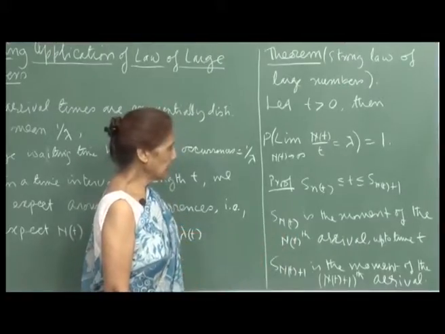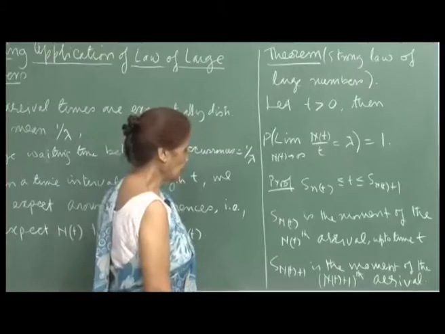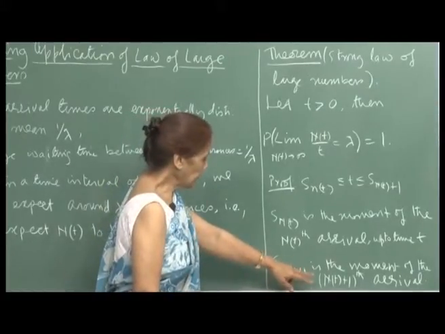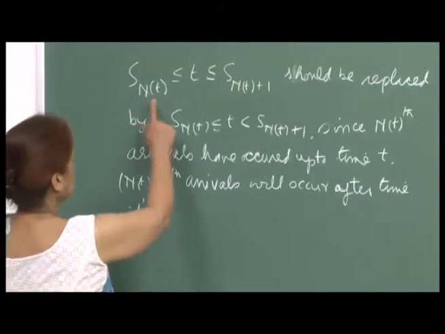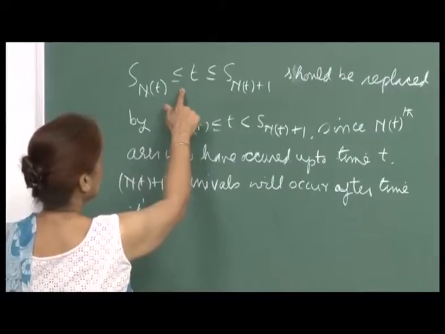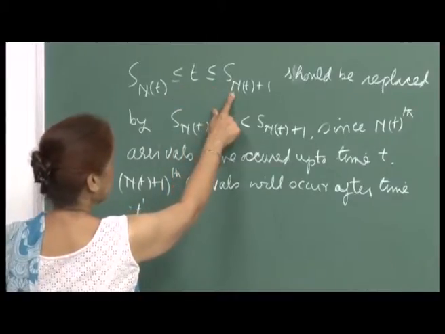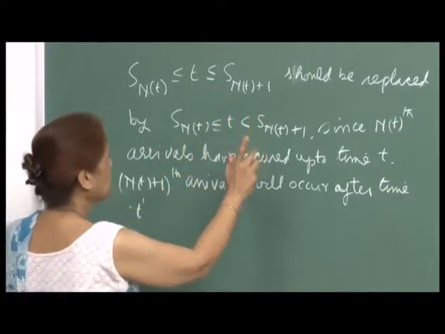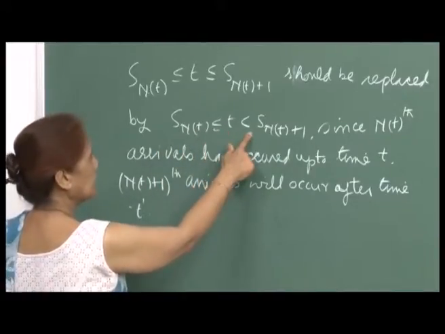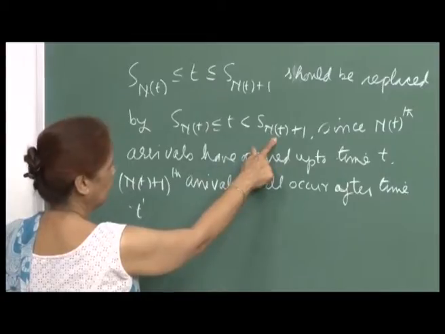So, S n t is the moment of the nth arrival up to time t, and therefore S n t plus 1 will be the moment of the N t plus 1th arrival. So, the inequality that we are writing here, S n t less than or equal to t less than or equal to S n t plus 1, should actually be replaced by S n t less than or equal to t and strictly less than S n t plus 1.